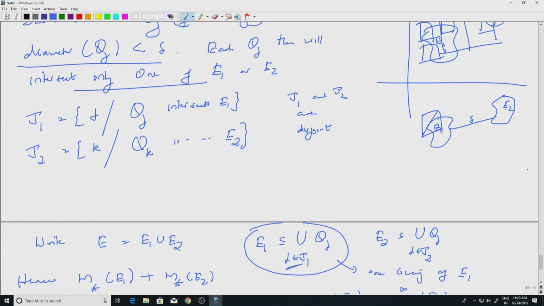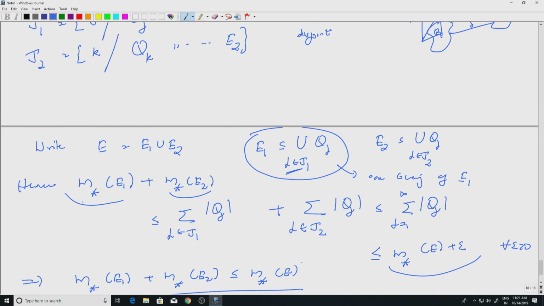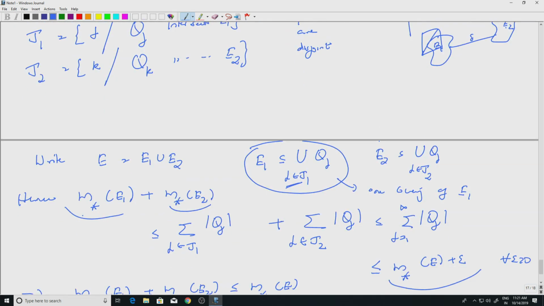So what did we prove? We proved that m star of E1 plus m star of E2 is less than or equal to m star of E plus epsilon. This is true for every epsilon positive. So this will imply that m star of E1 plus m star of E2 is less than or equal to m star of E. So that is one inequality. The other way was easy because of subadditivity. So by subadditivity we had the other inequality. So this tells me that they are equal.